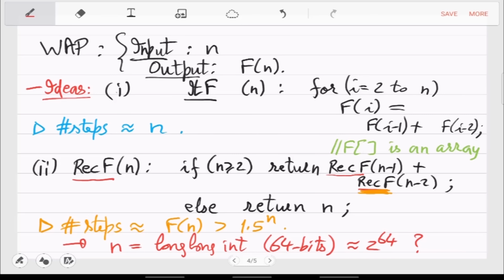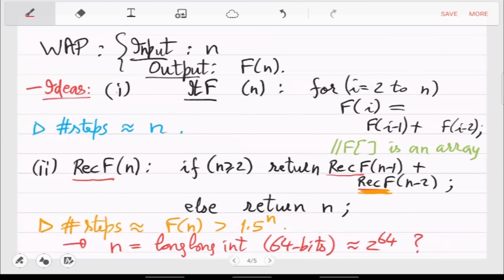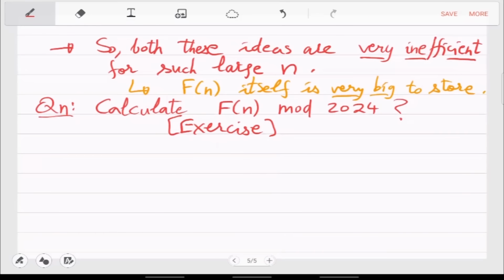So you have to come up with a third idea, which you have to do at home. Okay, so do this as an exercise. Come up with a third idea which actually calculates Fn mod 2024 very fast. So that requires a different idea. So think about that.